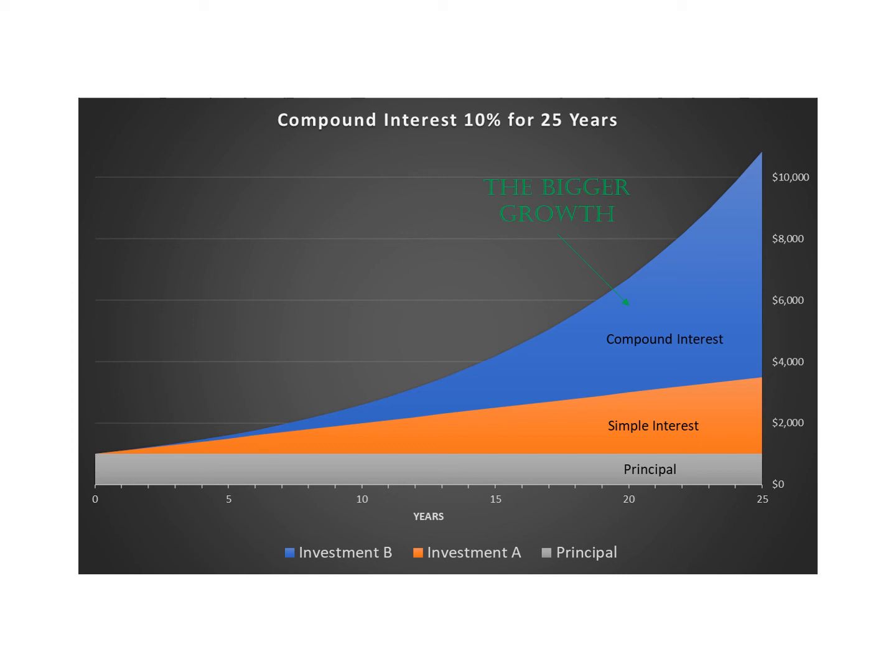Now we know the power of compounding. So how do we make use of it? Number one, which is the most important to me, is to start investing early. We already know that time is one of the elements of compound effect. The earlier you start to invest, the sooner you can start taking advantage of time.